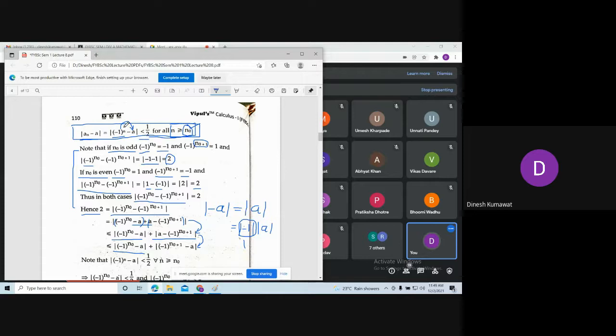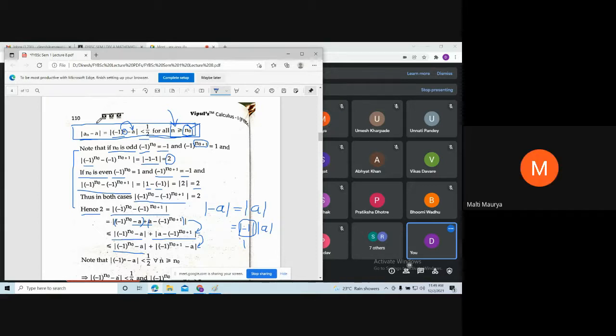Means if I replace this n by n naught, then also this inequality is satisfied. Is that clear? Yes, sir. Why is it true? Because here we are saying n is bigger than or equal to n naught. So if n is exactly equal to n naught, this inequality is satisfied, or if n is bigger than n naught, then also this inequality is satisfied. Is that clear?